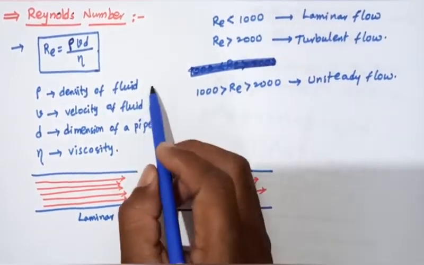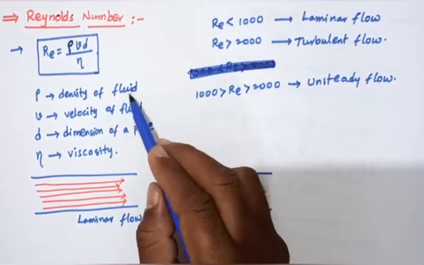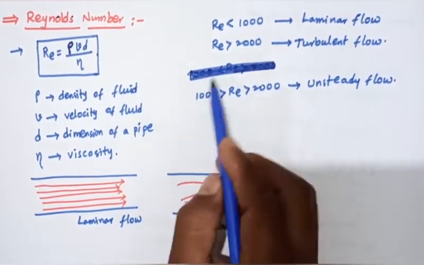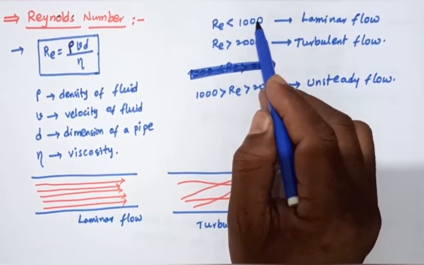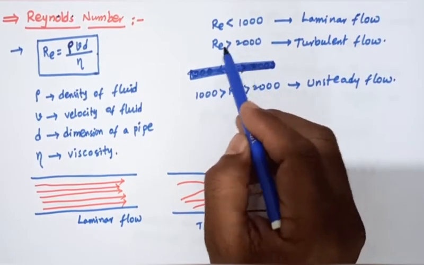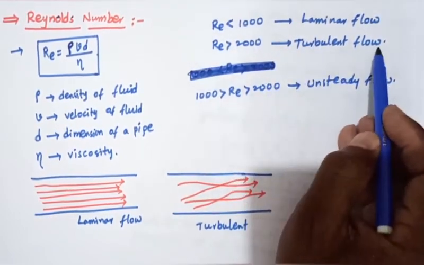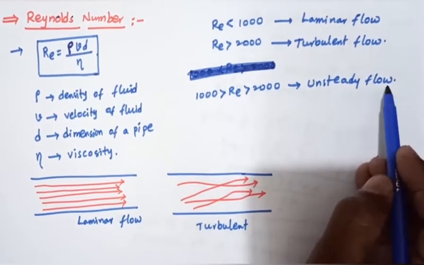So the Reynolds number characterizes the flow of the fluid. When it is less than 1000, it is laminar flow. When it is greater than 2000, it is turbulent flow. In between 1000 and 2000, it is unsteady flow.